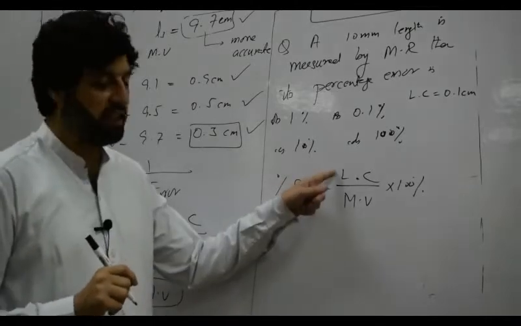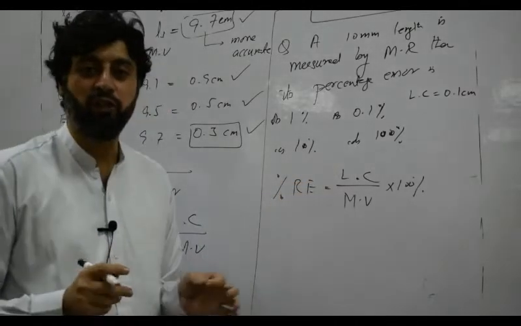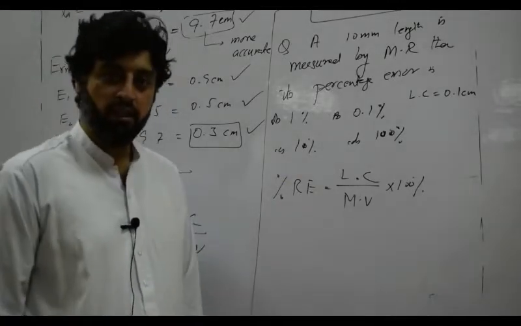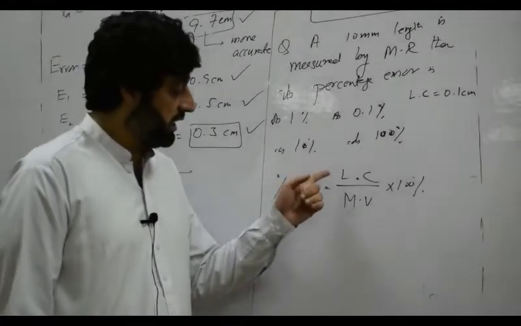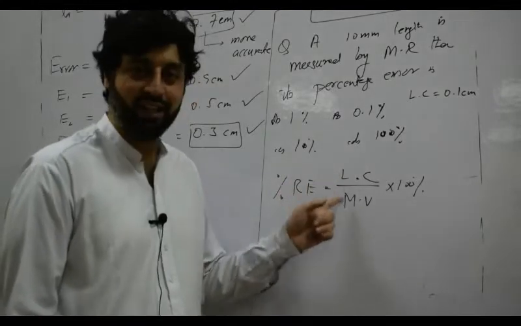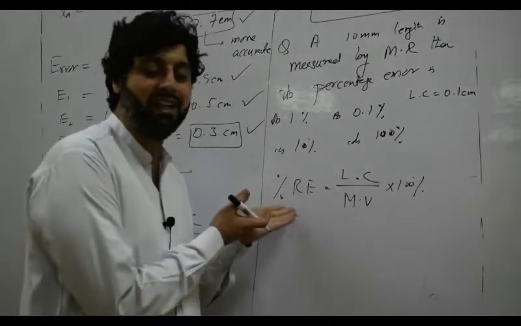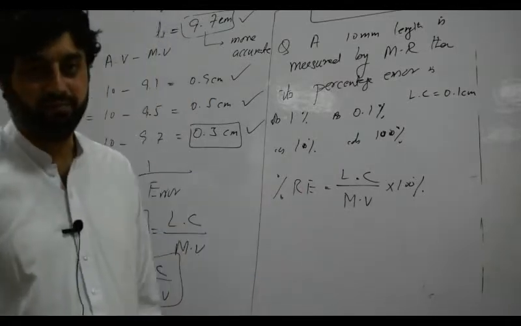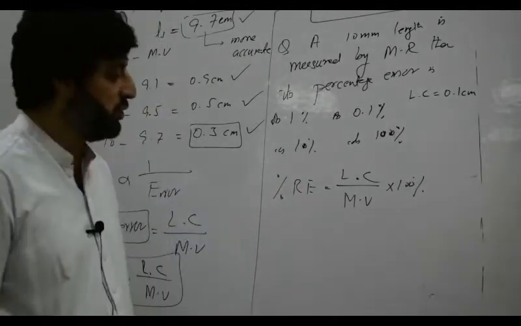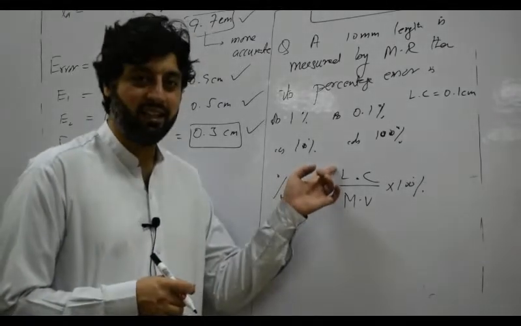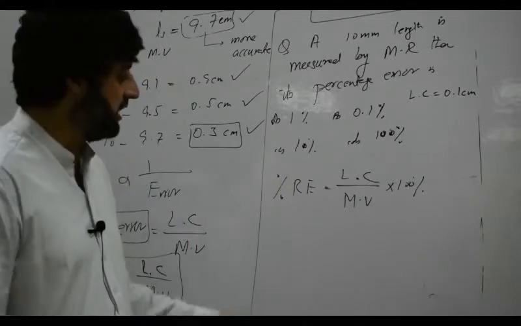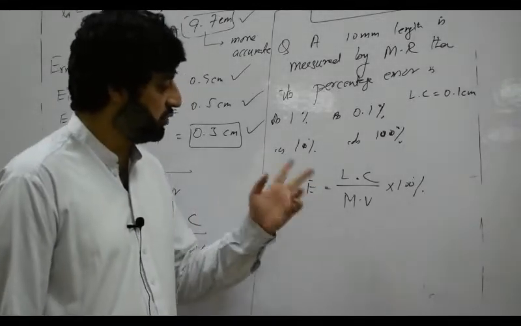The unit of the least count and the unit of the measured value should be the same. Why should it be the same? Because if the unit of the least count and the measured value are the same, they will cancel one another, because relative error has no unit. Relative error is unitless. So for a unitless quantity, the ratio must have the same units to cancel out.